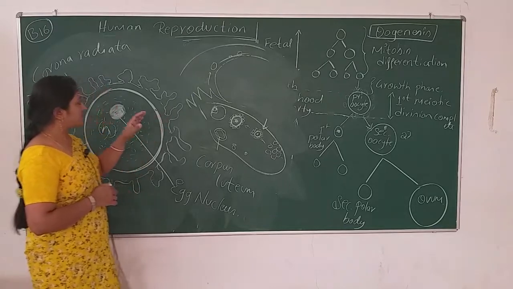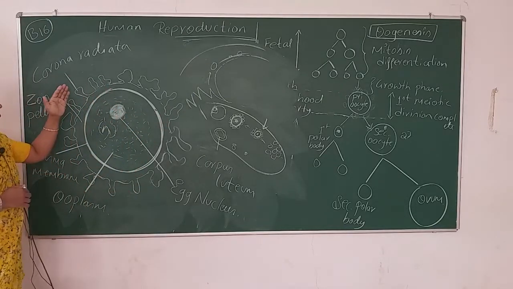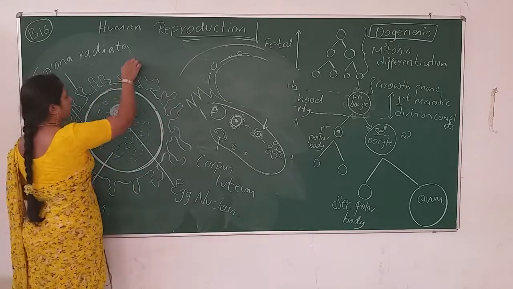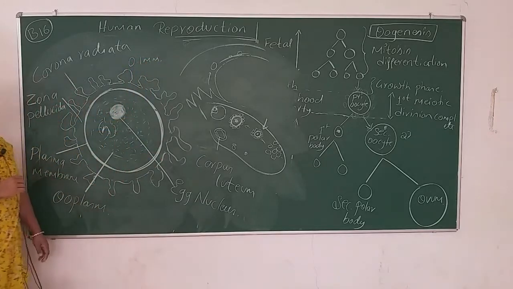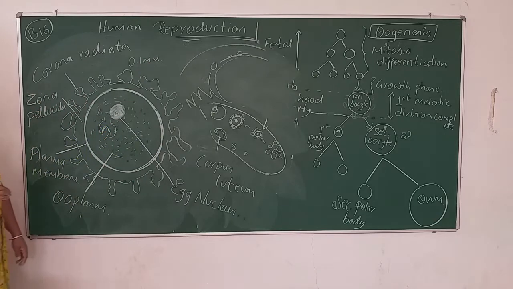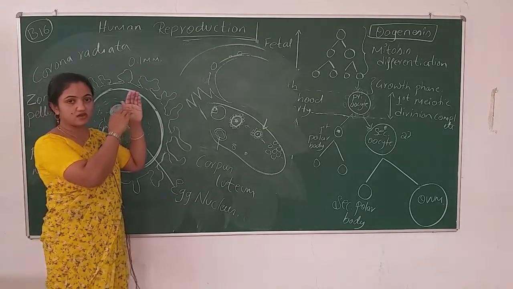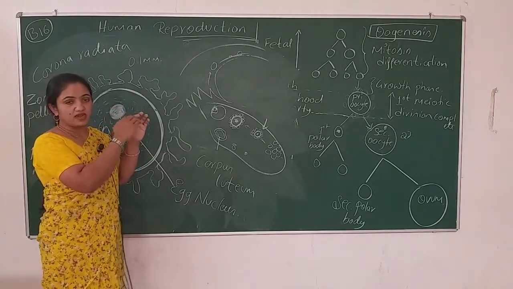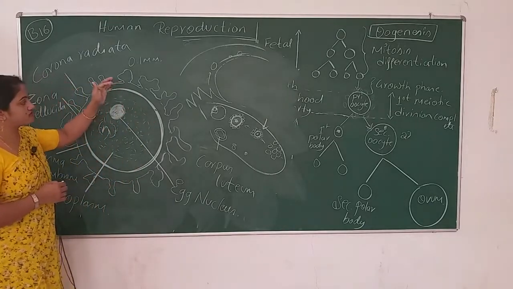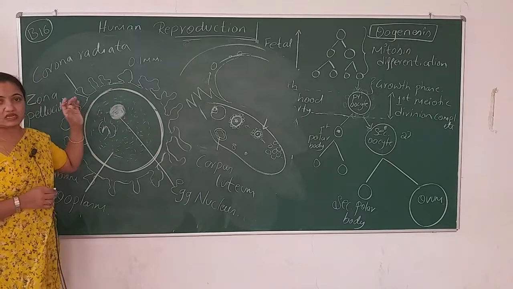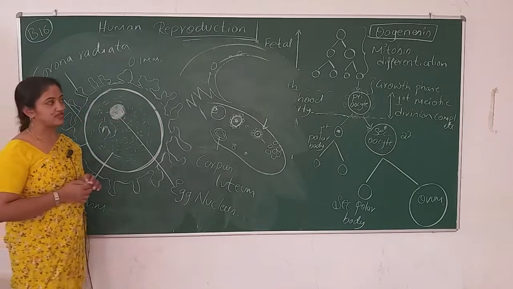One more thing I forgot here: the egg measures 0.1 mm in diameter. Just imagine how small it is, and then the sperm is coming inside the tract. It has to fuse with the small tiny egg. We'll see the procedure in the next session.